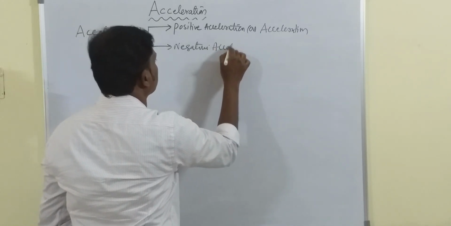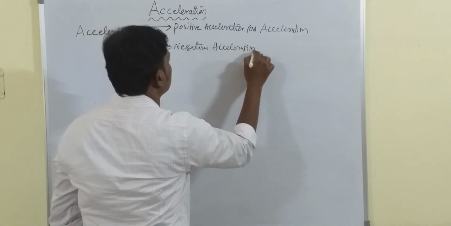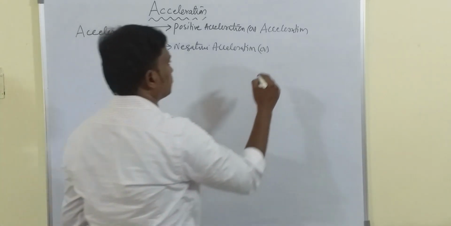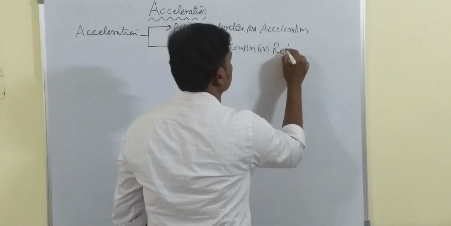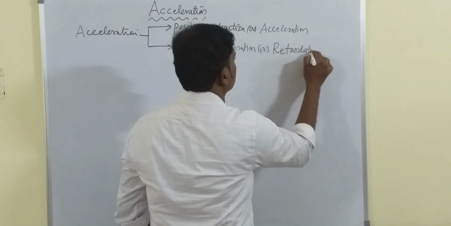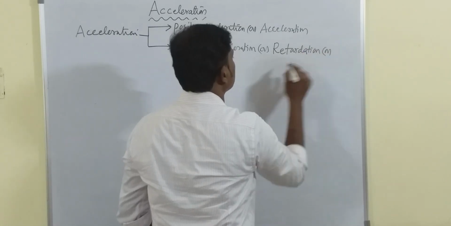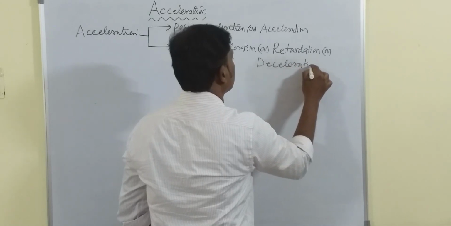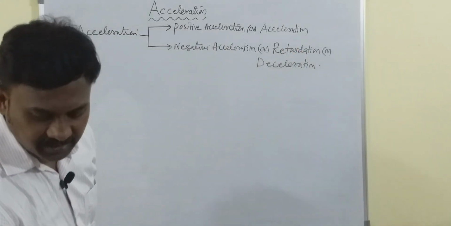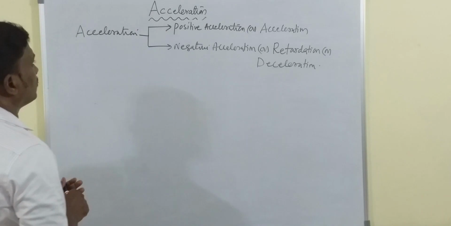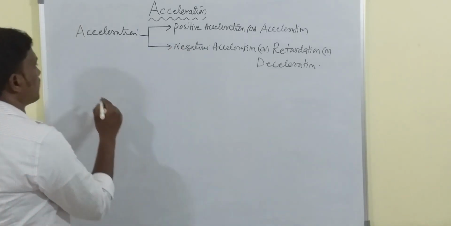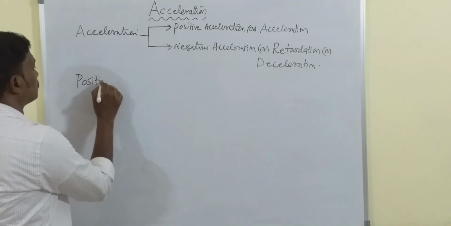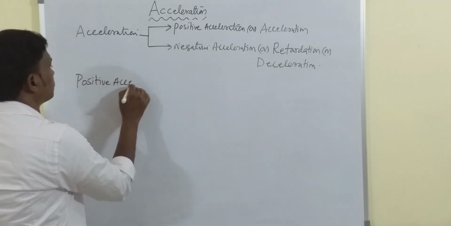Negative acceleration is also called retardation, and it is also called deceleration. Okay. Now let us see positive acceleration.